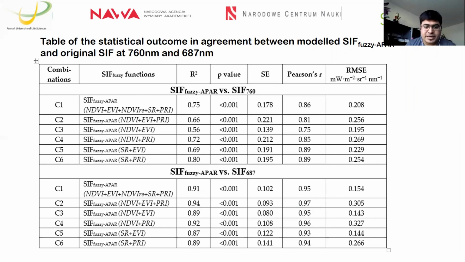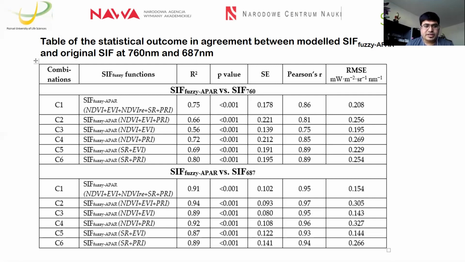However, for 687, there is improvement, but it is not that prominent; 687 is not boosted impressively by injection of APAR into the SIF fuzzy model. So basically, we observed that in 760, the model has been boosted by injecting APAR, but in 687, not much improvement was noticed after the injection of APAR.